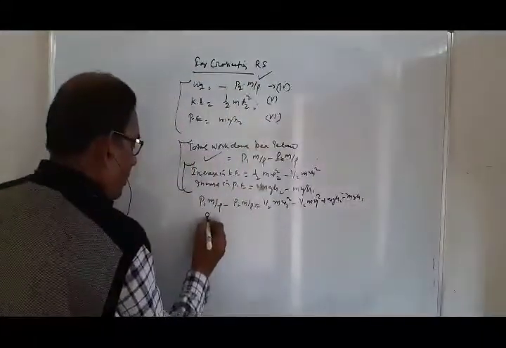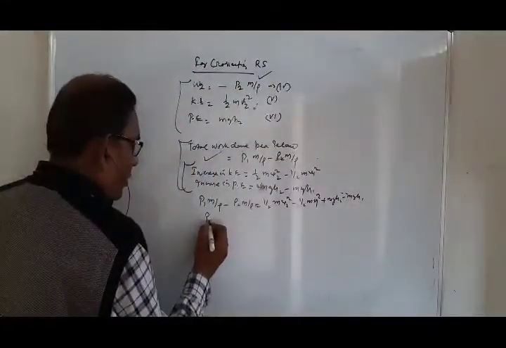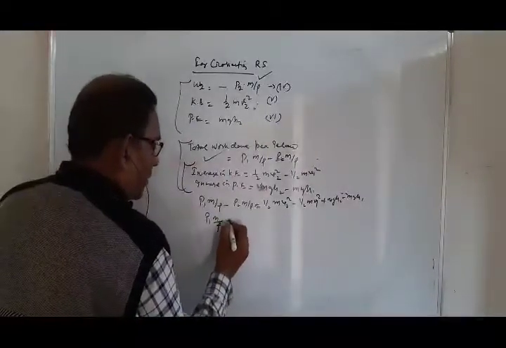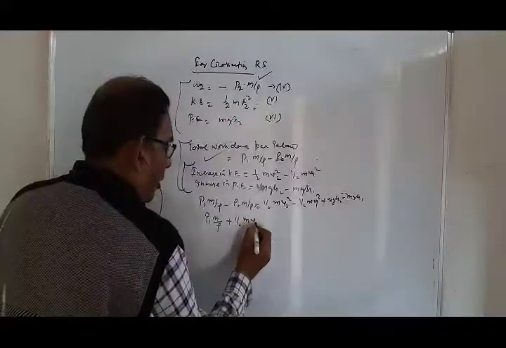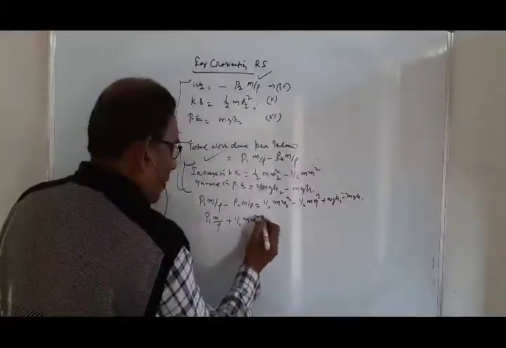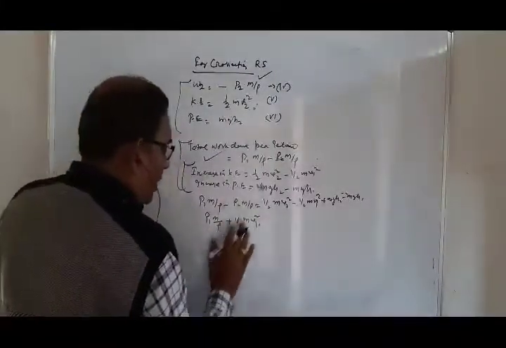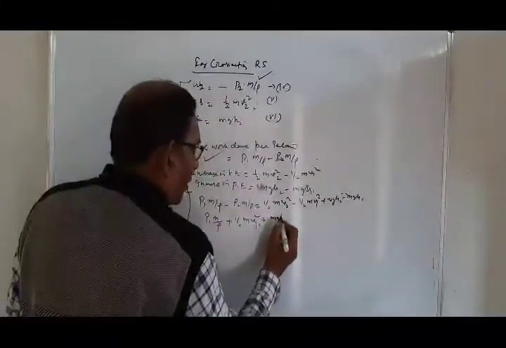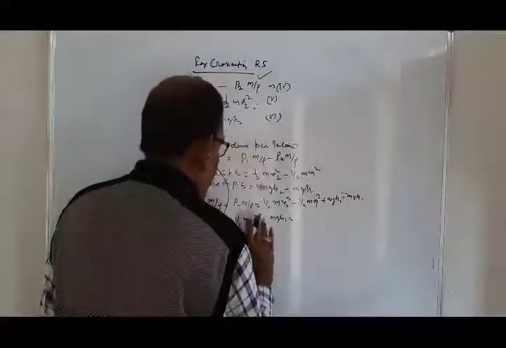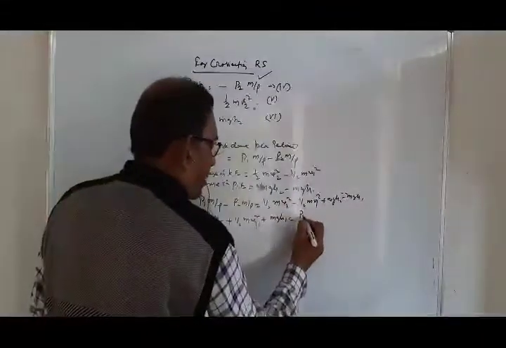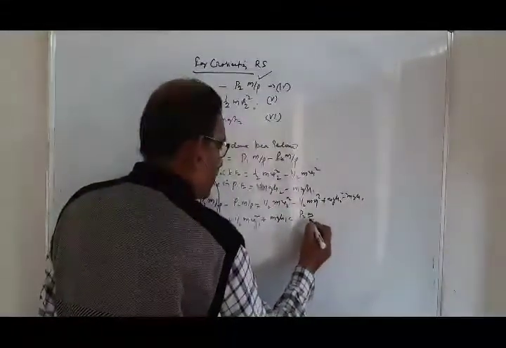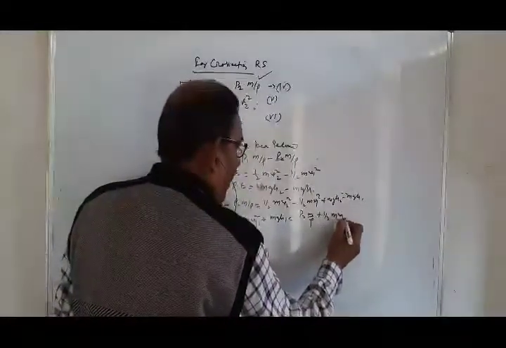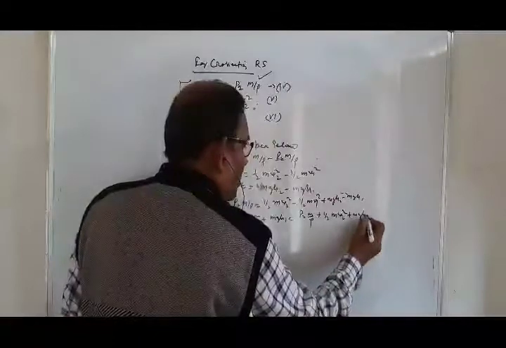For cross section PQ, these are the equations of energy: pressure, kinetic, and potential. For cross section RS, the pressure energy is in this form, half m v2 square, mgh2.